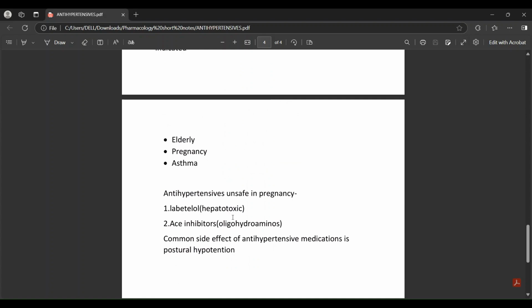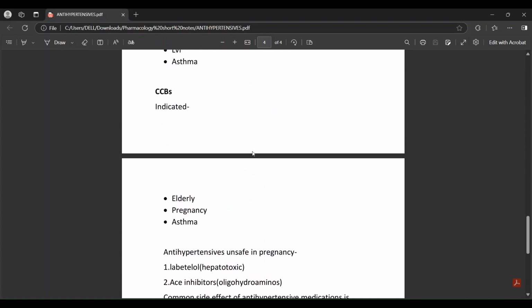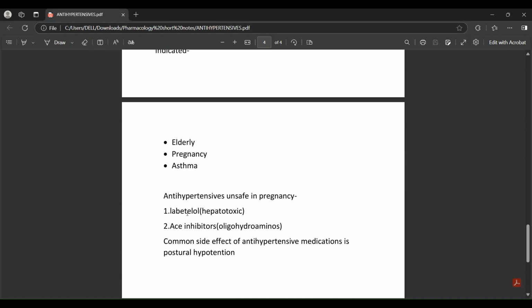Antihypertensives unsafe in pregnancy: the first one is labetalol. Labetalol, you know, is a beta blocker, and it is hepatotoxic. Also ACE inhibitors, which cause oligohydramnios. Oligohydramnios is when the mother is pregnant and there's the amniotic sac with fluid. Oligo means less, so it will cause less fluid in the amniotic sac.